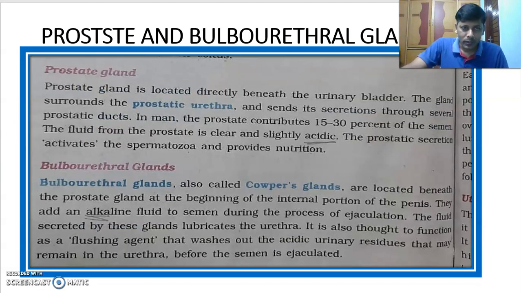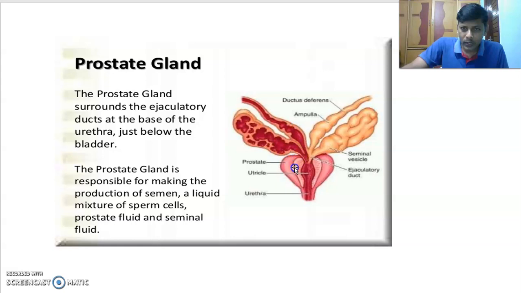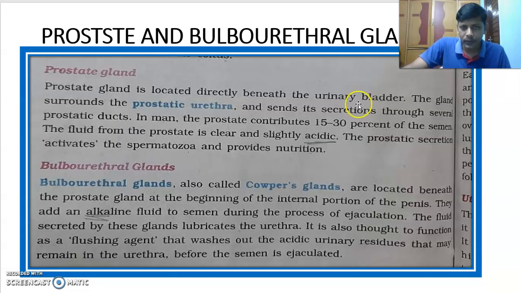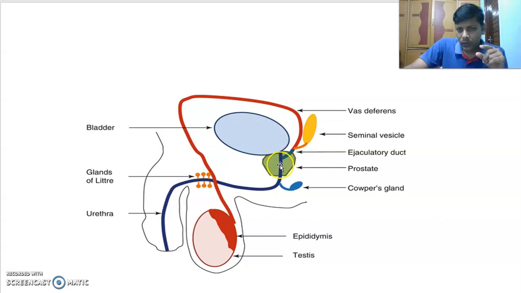The next one is the prostate gland. The prostate gland is located beneath the urinary bladder. Here is the urinary bladder, and beneath this green one, the prostate gland is present. That is the location, first point. The gland surrounds the prostatic urethra. This is the prostatic urethra, and the gland is surrounding it. Second point.